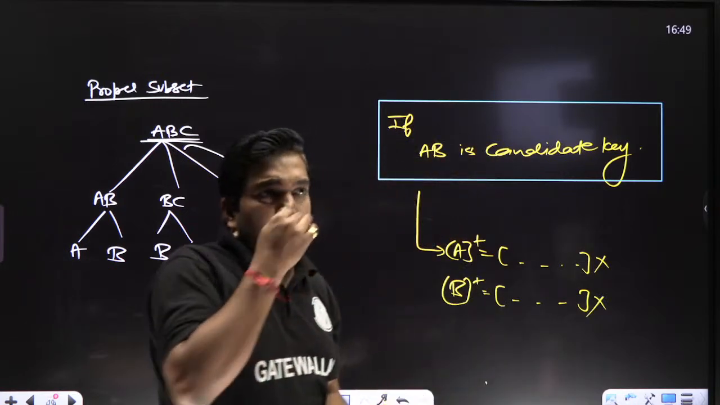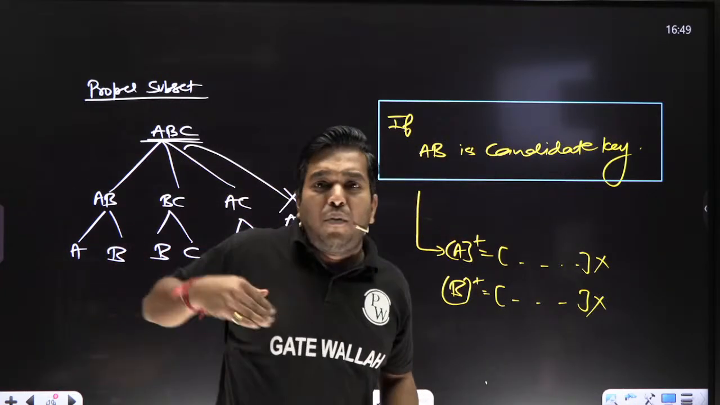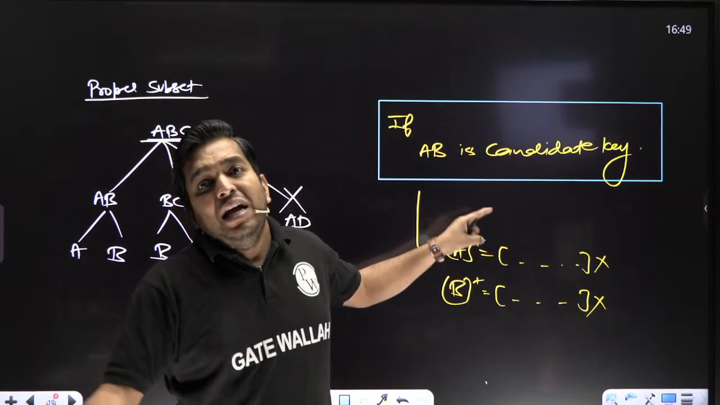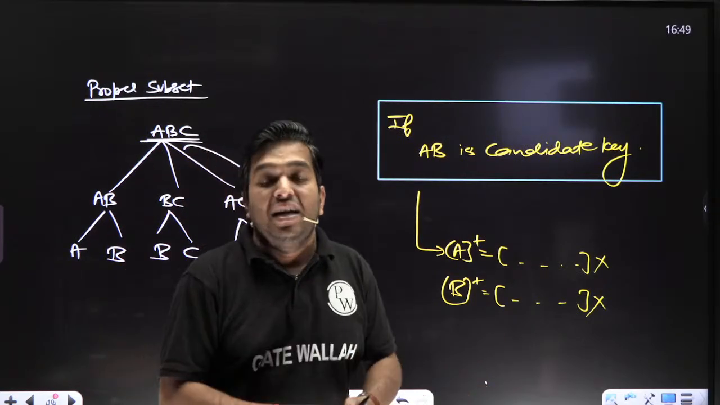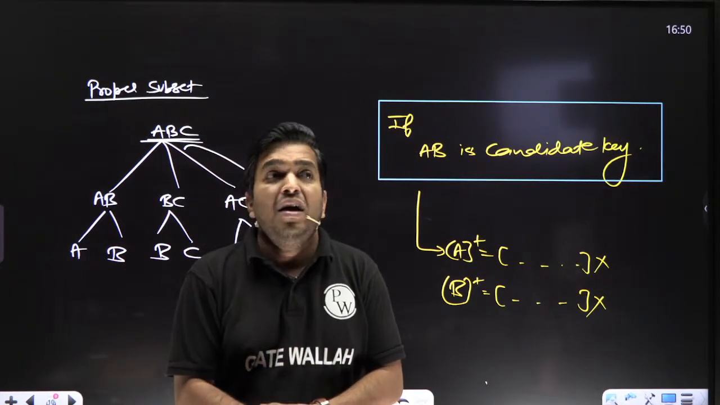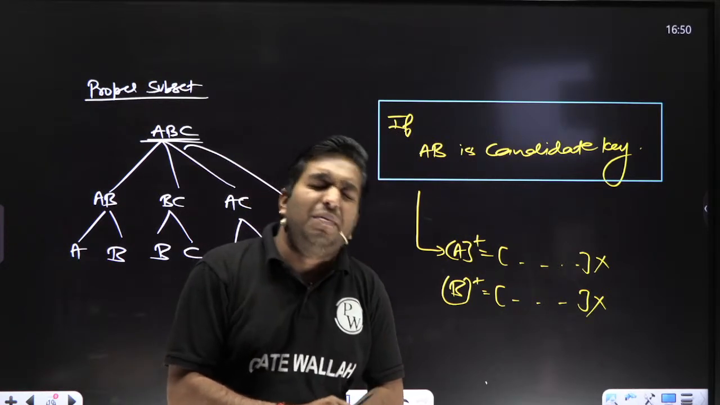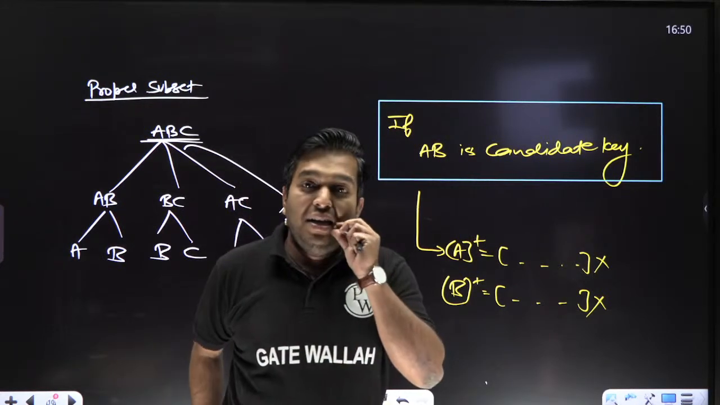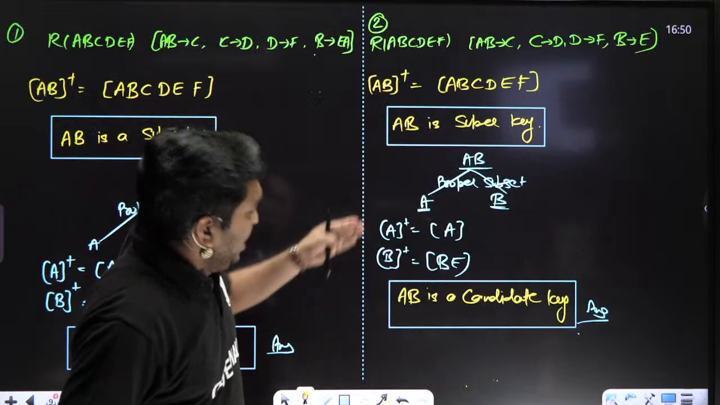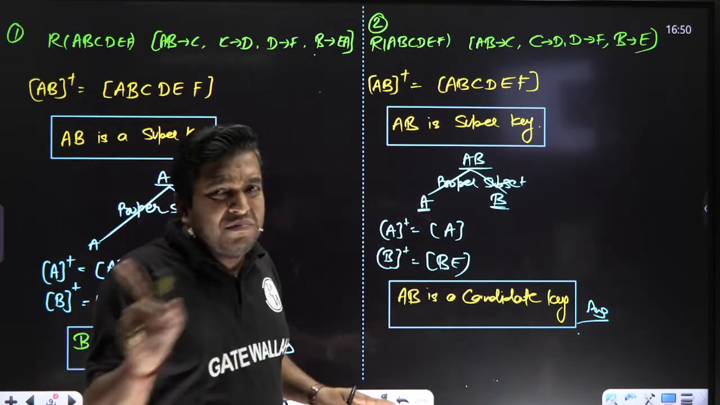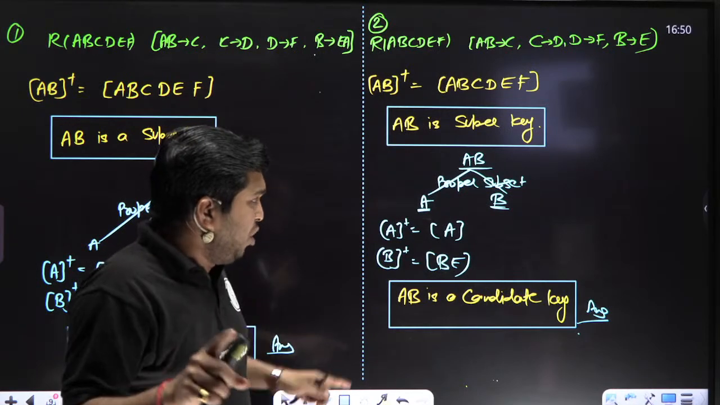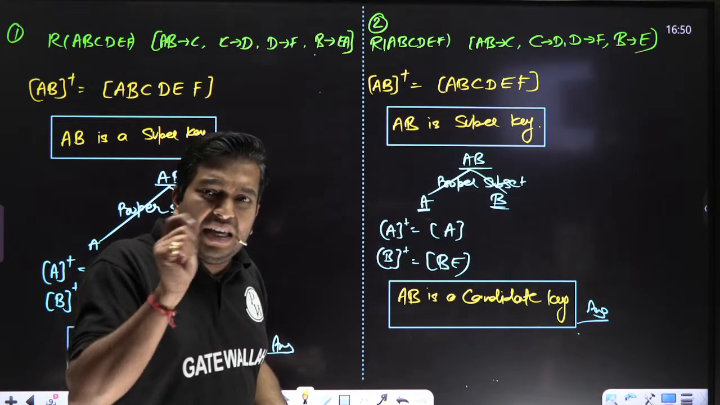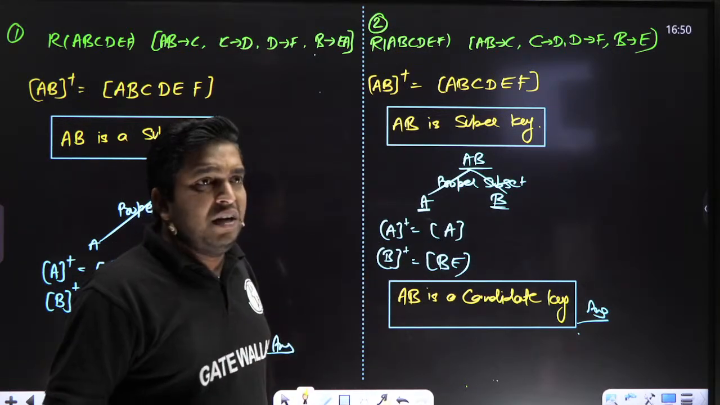Arre, what can you conclude? Candidate key means what? Once said, the commitment is made, then it is the minimum. For example, if I am saying AB is the candidate key, what is the meaning? At minimum, AB is required. In other words, neither from A nor from B are we getting all attributes. At minimum, AB is required, my dear. Clear, bacha? So that is what I am saying.